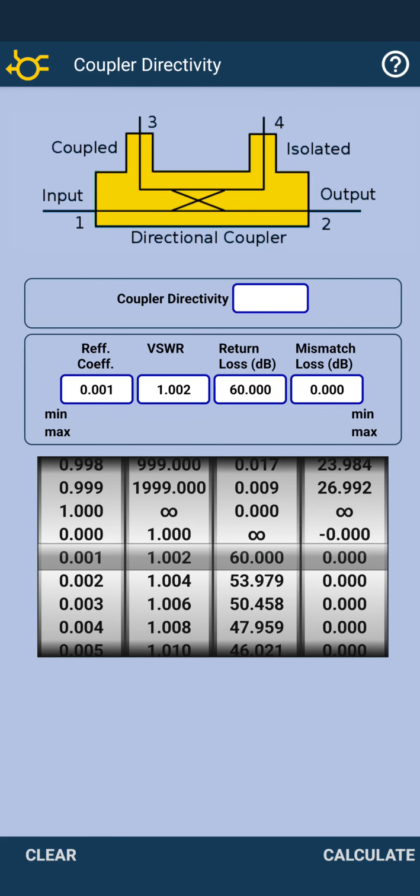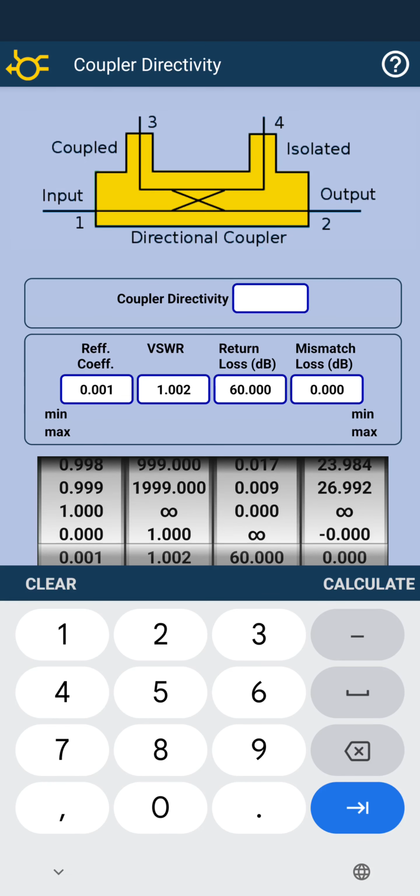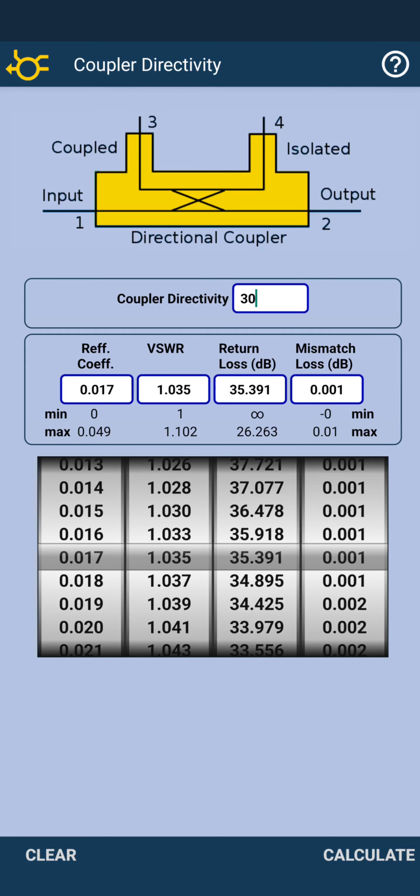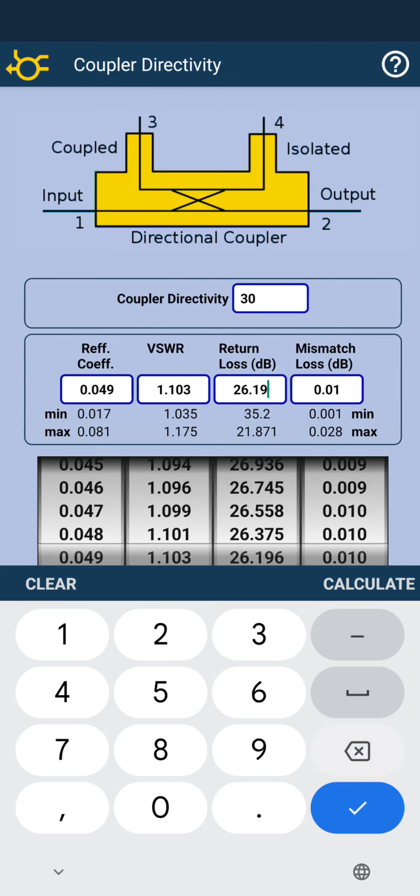The directivity error calculator shows the accuracy of a reflection measurement of unknown impedance. It bases its readings on the directivity of the coupler used for the measurement. One of the most important parameters for couplers is their directivity. Directivity is a measure of a coupler's ability to separate signals flowing in opposite directions within the coupler. It can be thought of as the dynamic range available for reflection measurements.